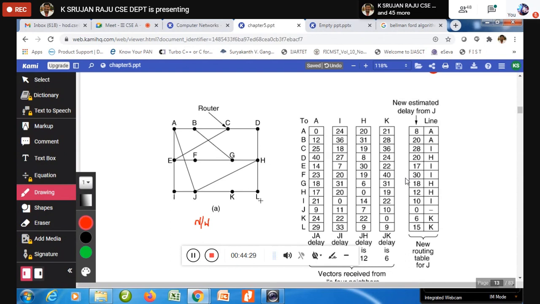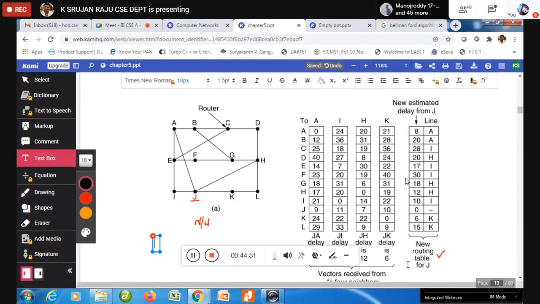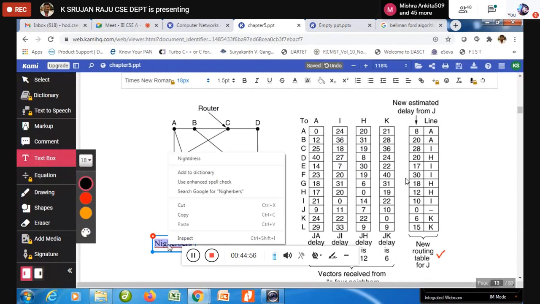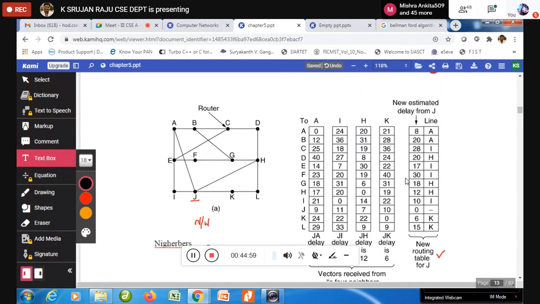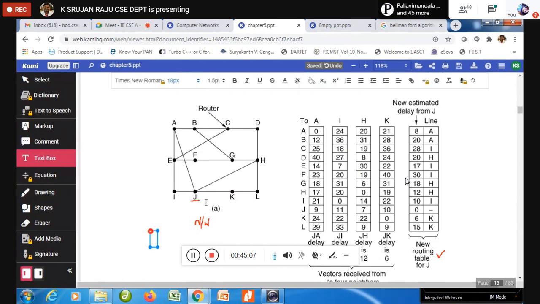Now let us consider that router J wants to construct its table. When a router wants to construct its table, what do I need to do? First you need to find who the neighbors of J are, the adjacent nodes.